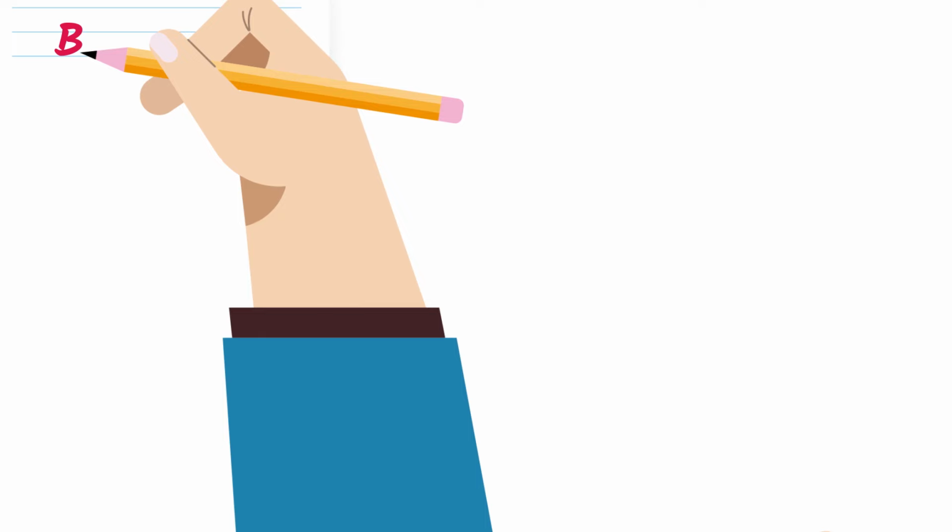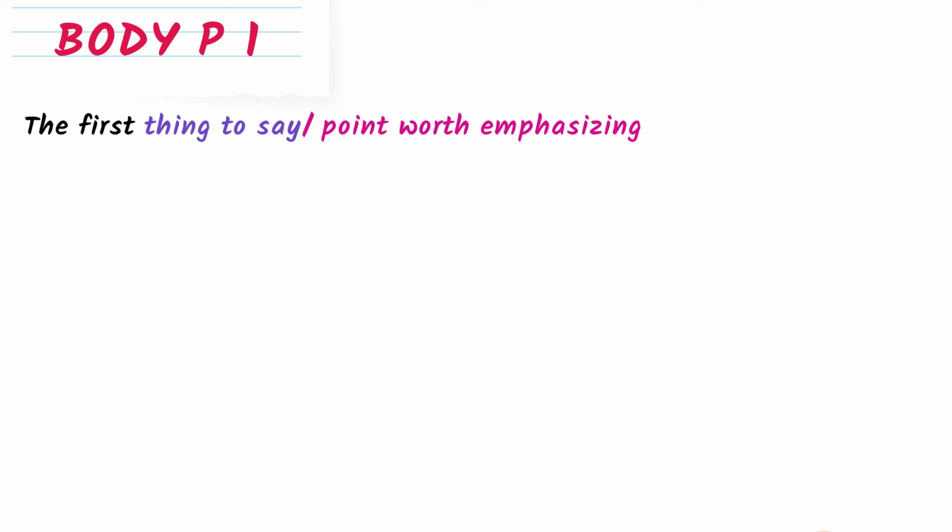Now, let's turn to our next paragraph, which is paragraph number 2, and I'm gonna provide my own opinion and the ideas. An intermediate IELTS candidate would begin with this one: the first thing to say. That's not a good one. That's not a good answer. It's not advanced, all right? So: the first point worth emphasizing.